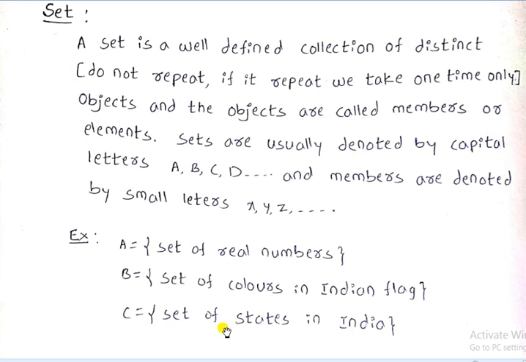C is the set of states belonging to India. So C is the set, and the states denote its members. This is called a set.